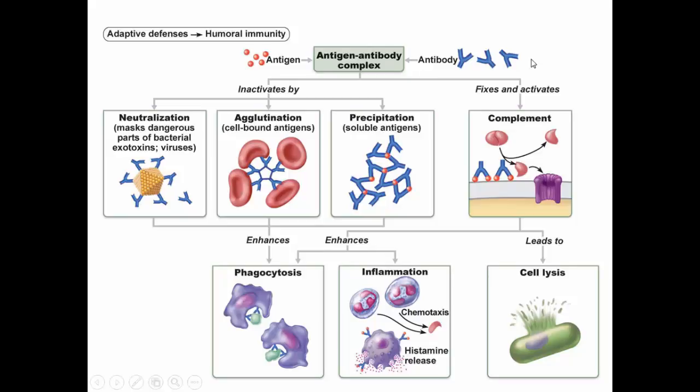When our antigen comes in contact with our antibody, we can either get neutralization, agglutination, or soluble things may become insoluble and we have precipitation. All three of these enhance phagocytosis. These neutralized substances that are coated with antibody are easier for the phagocytes to find. Here they get a lot more bang for their buck. One bite takes in a lot more dangerous material. And here they can finally ingest something they couldn't see before.